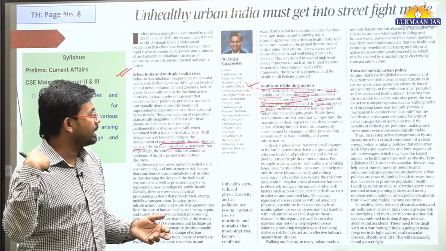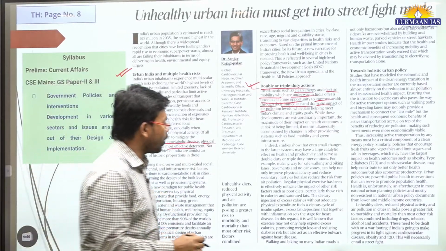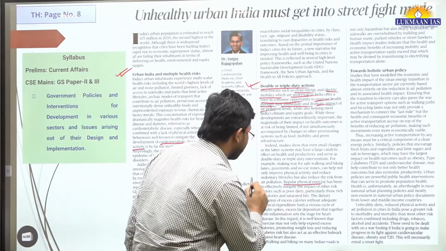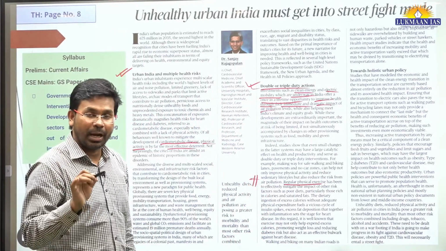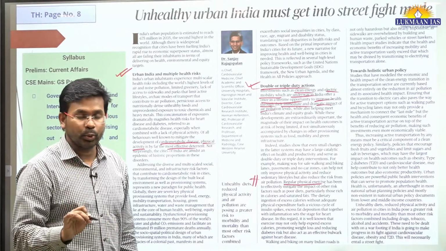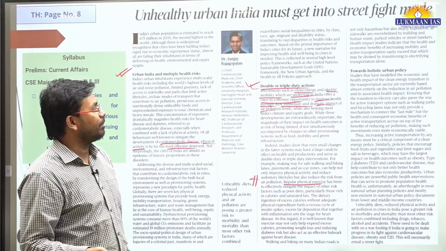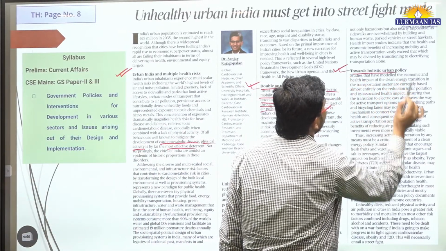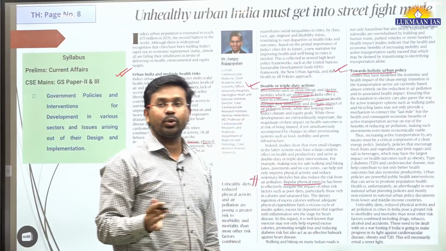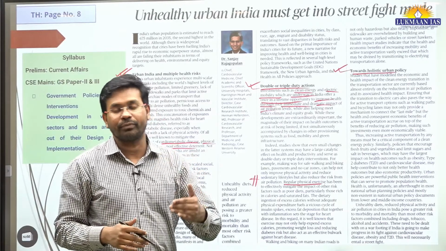But apart from this, the author says that we also need to focus on regular physical exercise. Regular physical exercise is very important among urban people. If they don't do it, their health is going to deteriorate day by day. So in this article, the author has talked about moving towards a holistic urban policy. We need to create a pollution free environment.